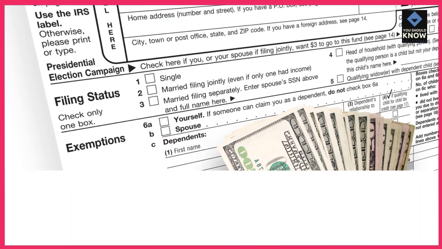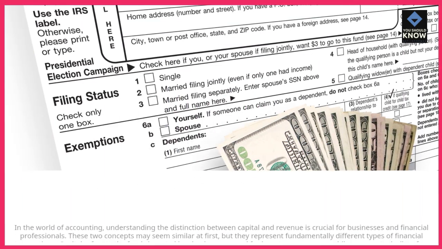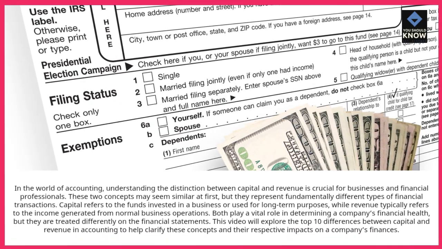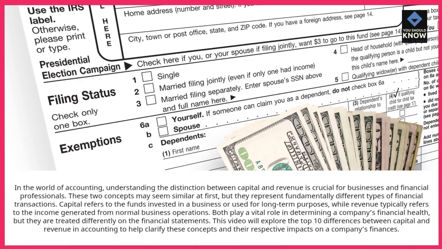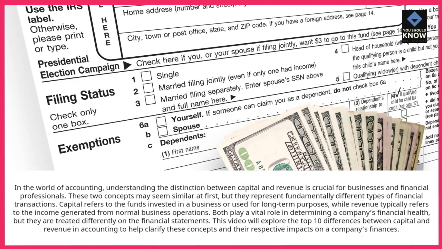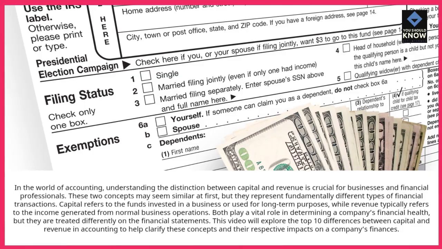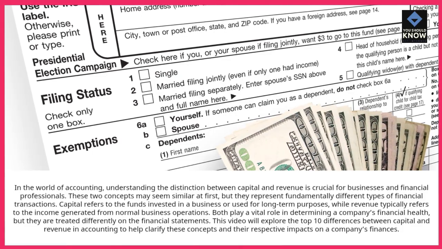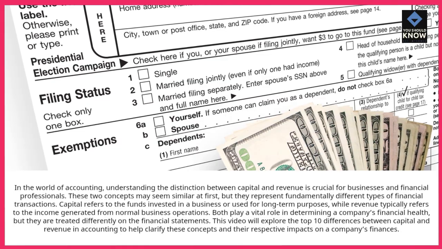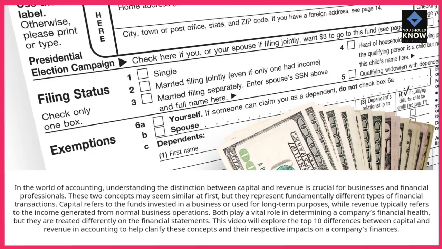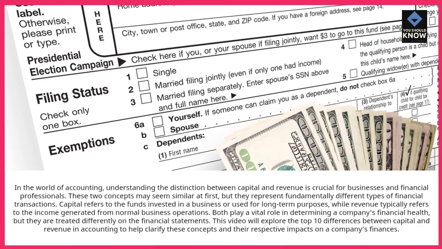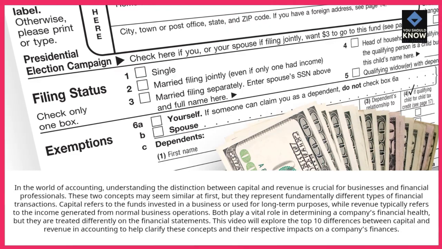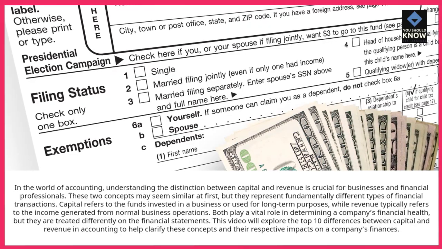In the world of accounting, understanding the distinction between capital and revenue is crucial for businesses and financial professionals. These two concepts may seem similar at first, but they represent fundamentally different types of financial transactions. Capital refers to the funds invested in a business or used for long-term purposes, while revenue typically refers to the income generated from normal business operations. Both play a vital role in determining a company's financial health, but they are treated differently on the financial statements.